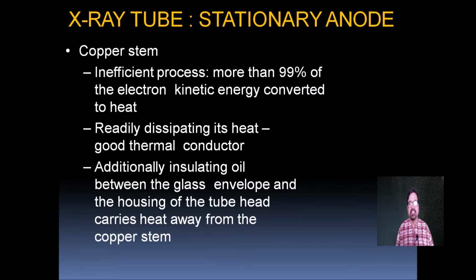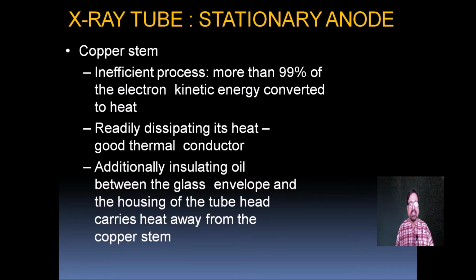Continuing, the stationary anode, that is the copper stem. What we have discussed just now is that during the process, more than 99% of the electron kinetic energy is converted into heat. So, when X-ray production takes place, there are two things that can occur. Some electrons will get converted into X-rays, and the remaining will produce a heat effect. This heat effect is around 99%, so only 1% is effective in producing the X-rays.